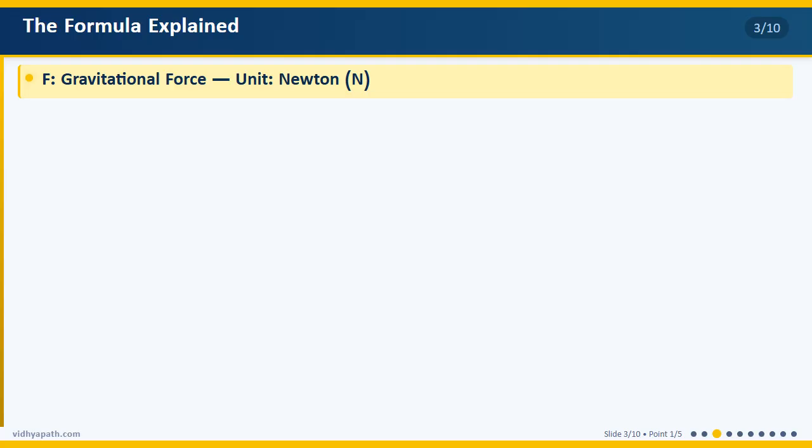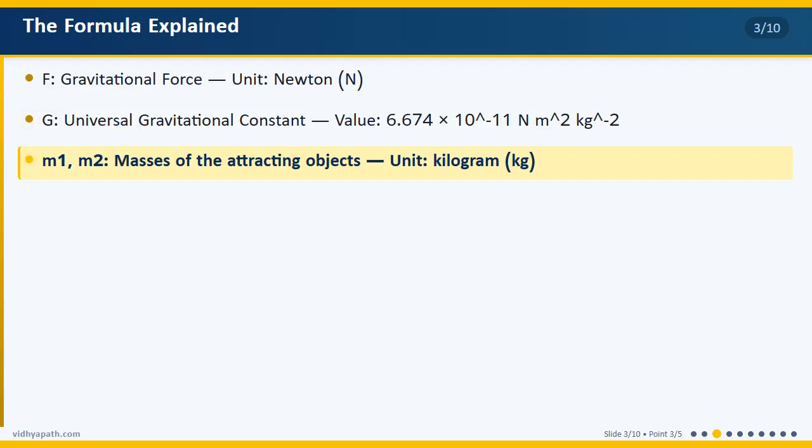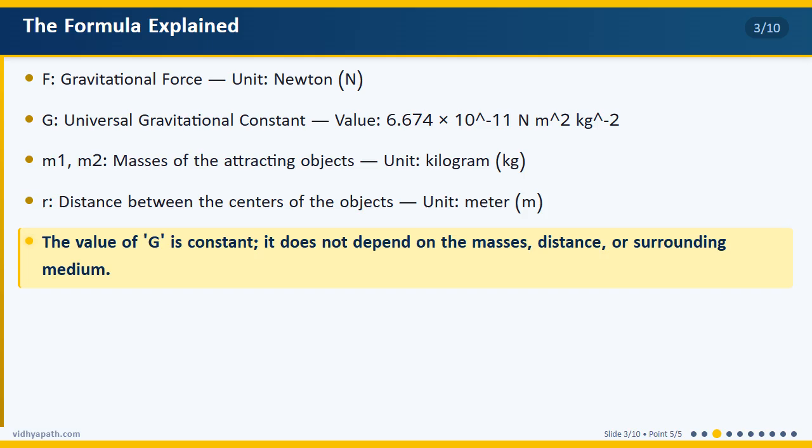The gravitational force formula is F is equal to G m1 m2 over r squared. Here, G is the universal gravitational constant. m1 and m2 are the masses, r is the distance. Every term is very important. Listen carefully.